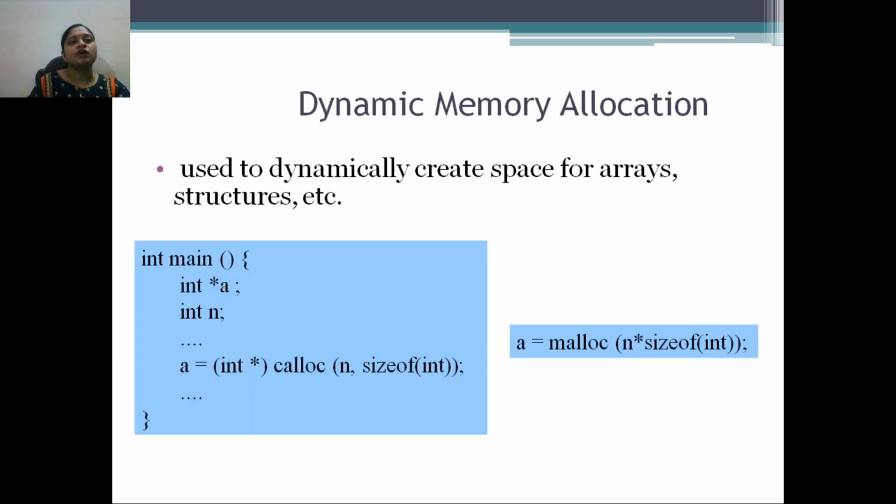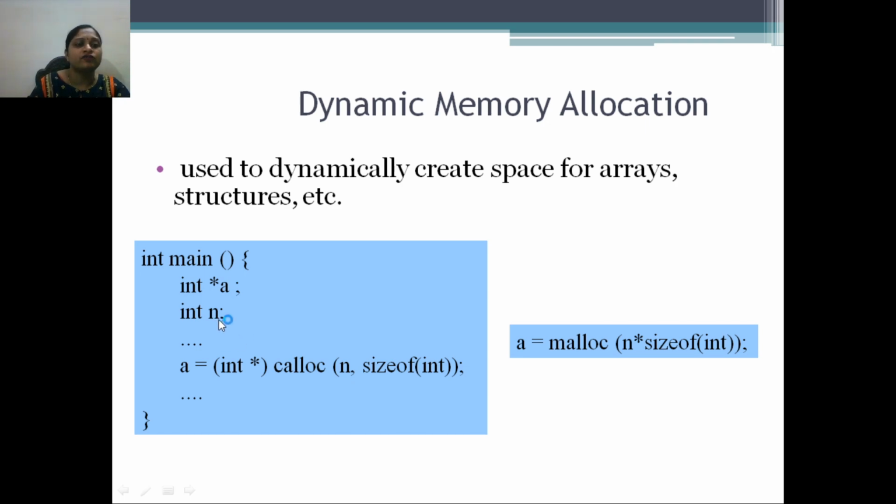So how to use these functions? They are used to dynamically create space for arrays and structures. Here is one simple example with the main function. Here a is a pointer variable, this is a simple integer variable, and using a pointer variable you can use the malloc or calloc function. The syntax is given here. Suppose you are using the calloc function, you need int star, which means type conversion, and n is how many elements you want to store.